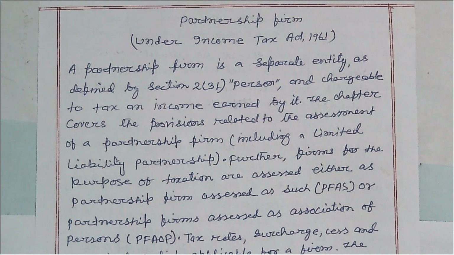So a partnership firm is a separate entity assessable under Income Tax Act 1961, and all income earned by a partnership firm is chargeable to tax. A partnership firm is a separate entity as defined by Section 2, subsection 31, which includes person, and it is chargeable to tax on the income earned by it.